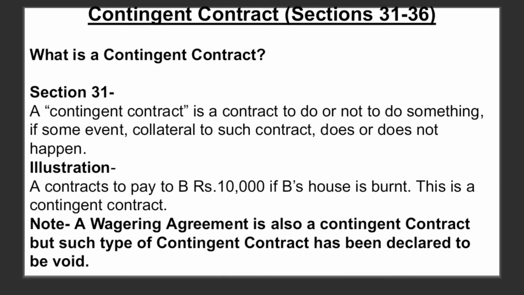Now do you know that a wagering agreement is also a contingent contract? But such type of contingent contract has been declared to be void. If you do not remember what exactly a wagering agreement is, then you can please refer to my video on wagering agreement in the playlist. So now let us look at how the enforcement is done in case of contingent contract.